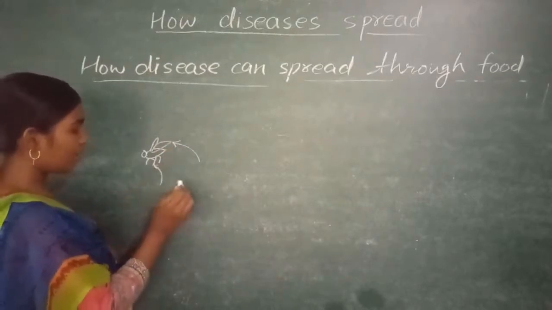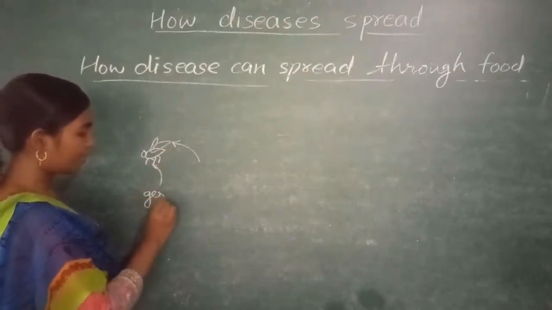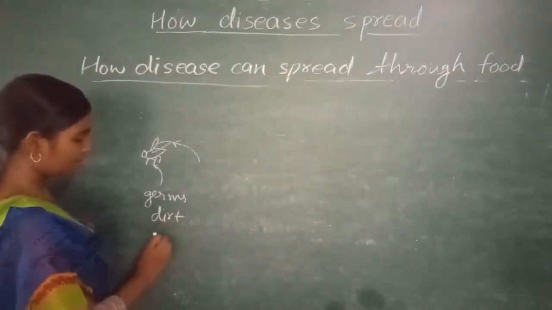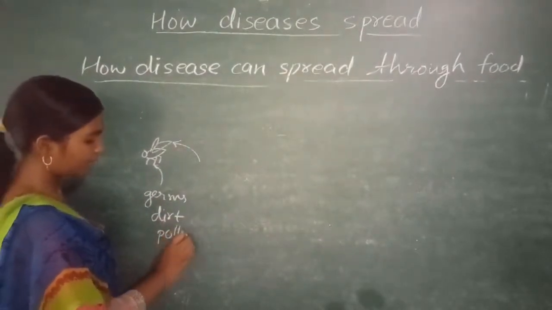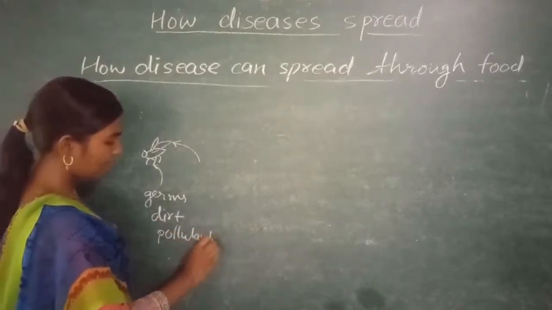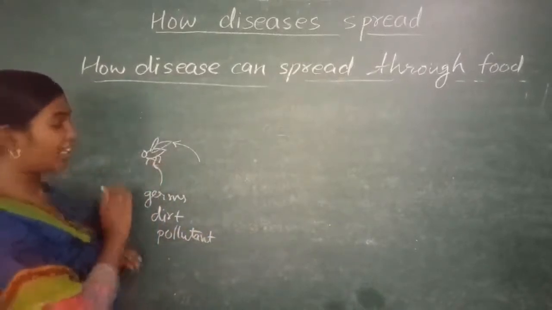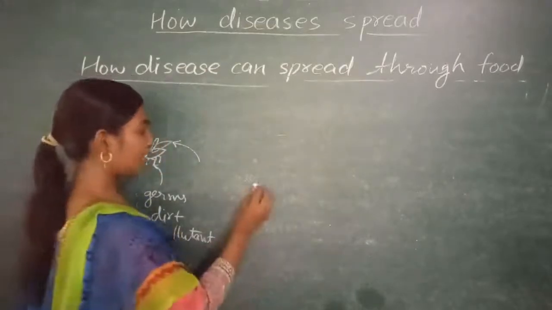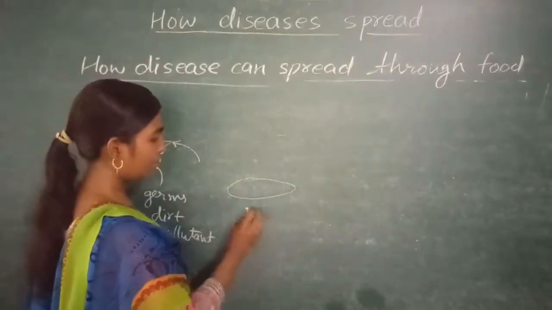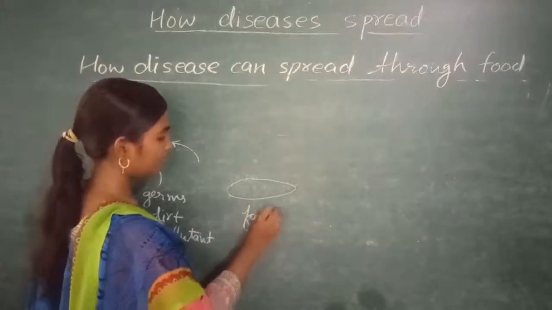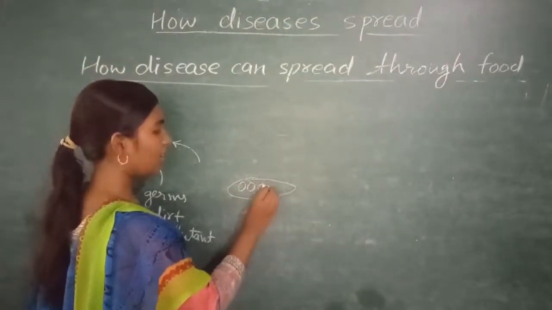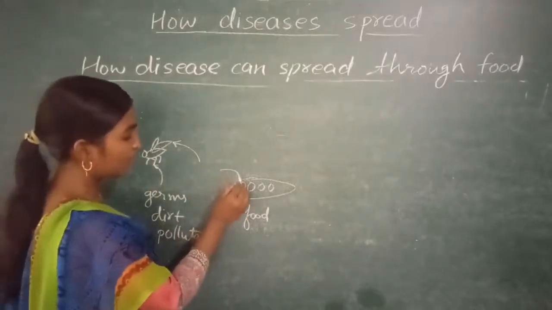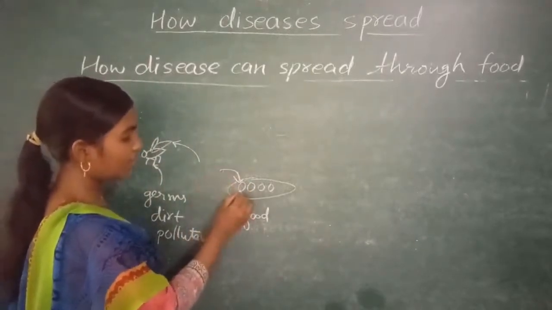So these germs, or dirt, or pollutants stick over its body. And now when this housefly enters our home and sits on uncovered food, these germs are transferred onto this food.